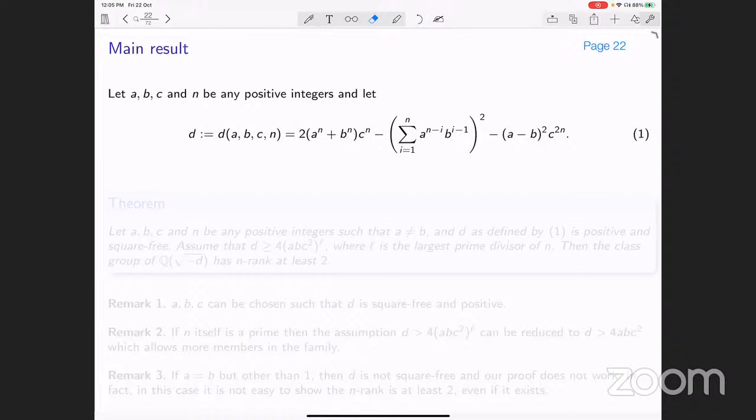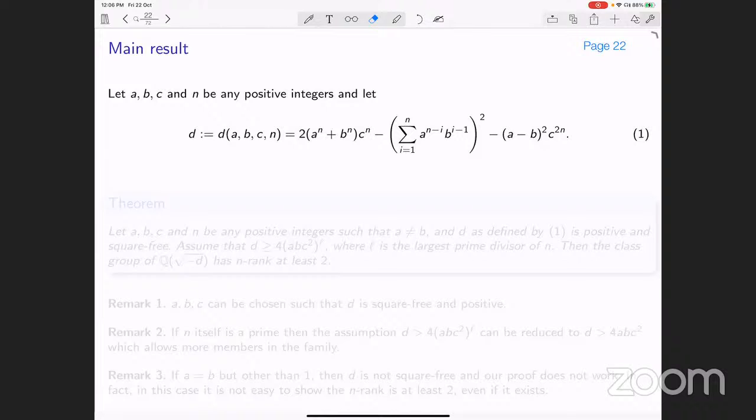Construct this number d, which is 2 times a to the power n plus b to the power n times c to the power n, minus the square of the expression a^n plus a^(n-1)b plus a^(n-2)b^2 and so on up to b^n, minus (a minus b)^2 times c to the power 2n. You will see in the proof why we have taken this kind of number.